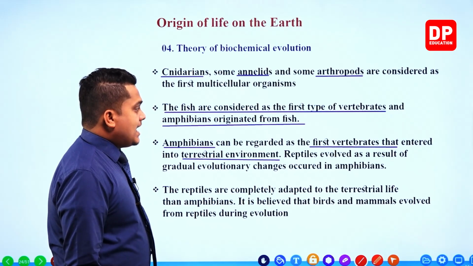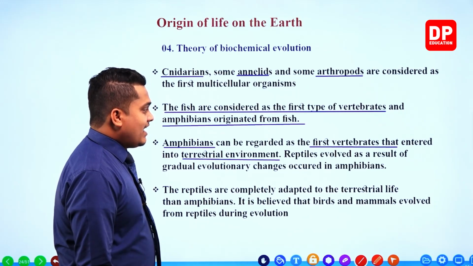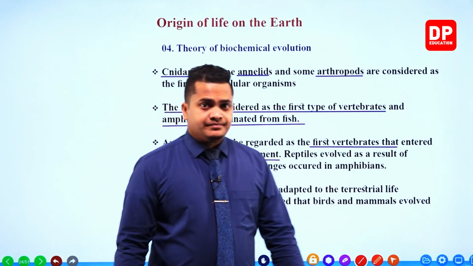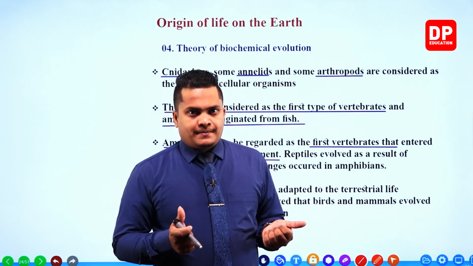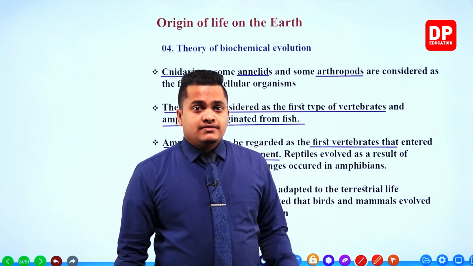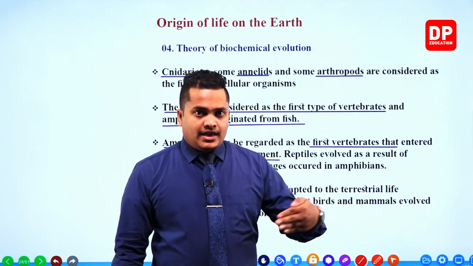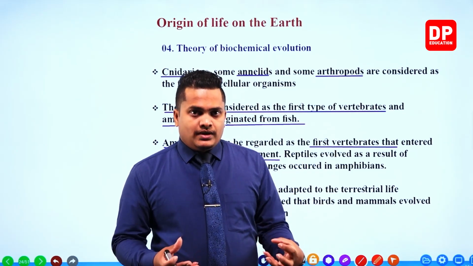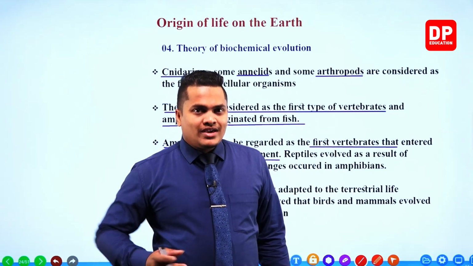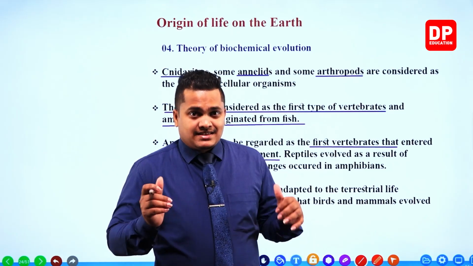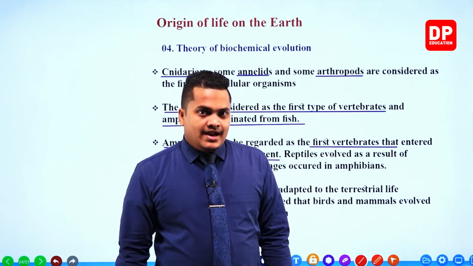Reptiles evolved as a result of gradual evolutionary changes that occurred in amphibians. Now you know that amphibians are like fish. Earlier amphibians were way more similar to a fish. So when they came to the surface of the earth, gradually they developed limbs. It's like a walking fish, a fish that has limbs in order to walk on the land.